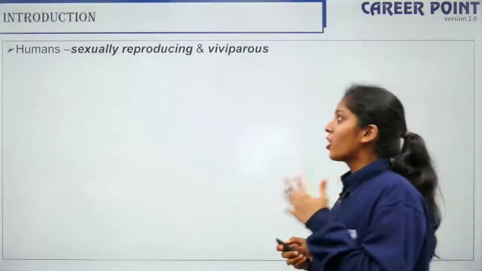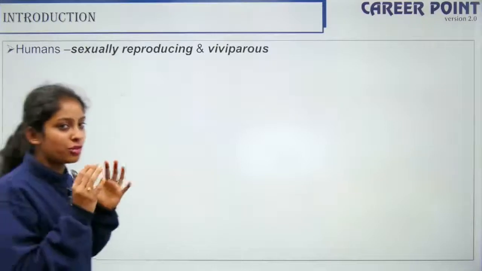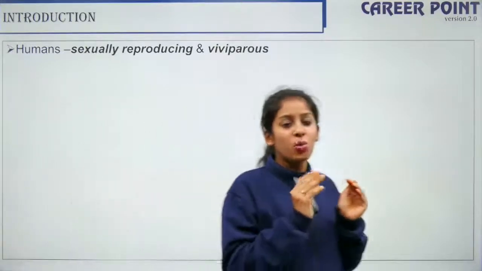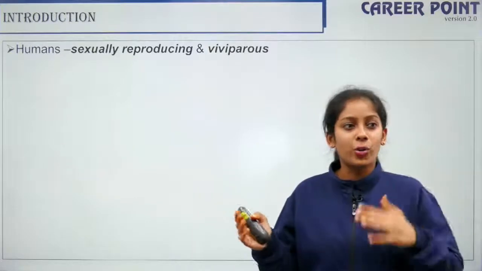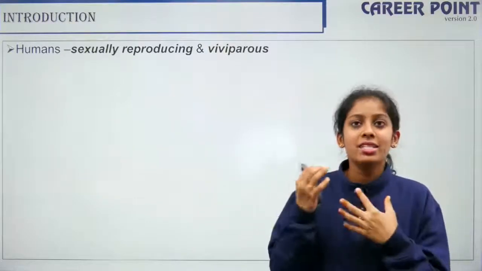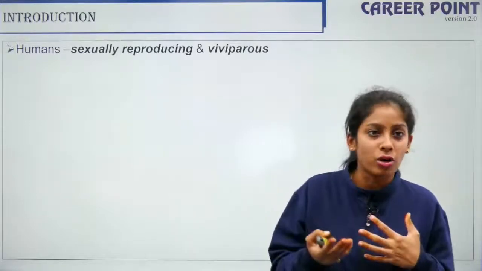Okay, so before we go into the male reproductive system, we are going to talk about the process of reproduction, how it happens. In what order? In the previous slide, I told you about various topics, but how does it happen? What is the connection between them? Why is it happening in that order?